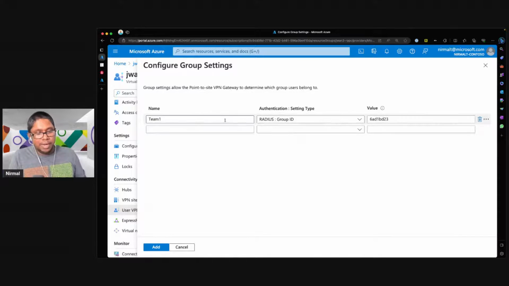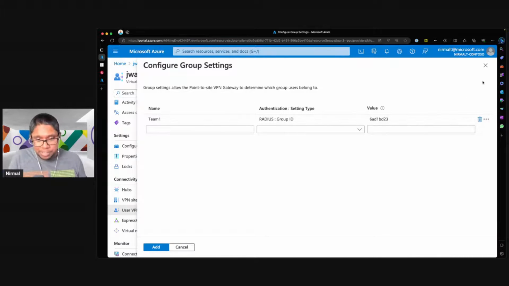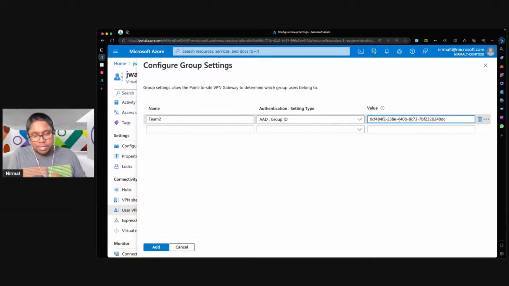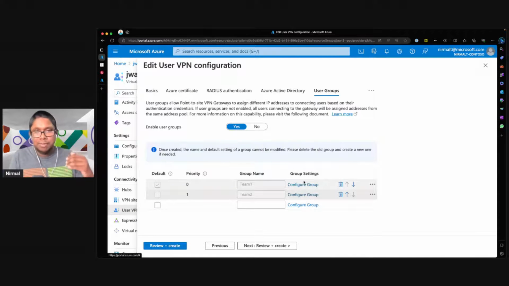And for each group, I can now say how this group should be mapped based on a radius attribute. If I'm using my radius authentication server to authenticate against on-premises, or if I'm using Azure Active Directory, I can also say this is my Azure AD group ID, use this group ID to then match these users. So you have a lot of flexibility in how you can do it. You can have a priority. You can also select a default group as well. So if there's no match, you can say, go ahead and provide an IP for these users who are not specifically matched to these groups that I have already configured.